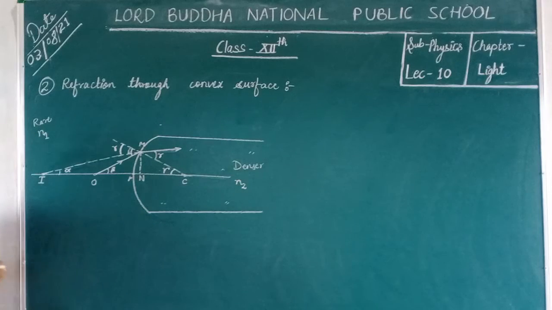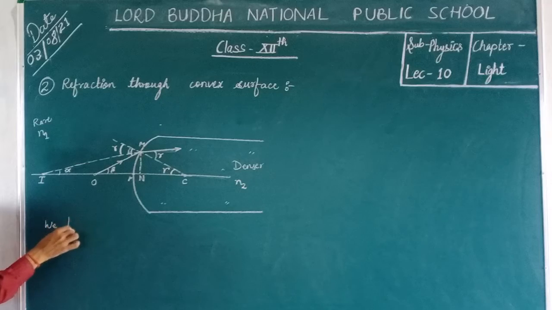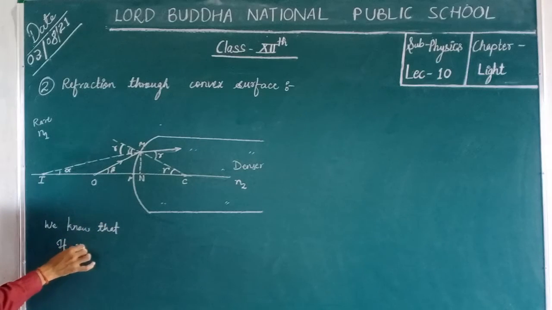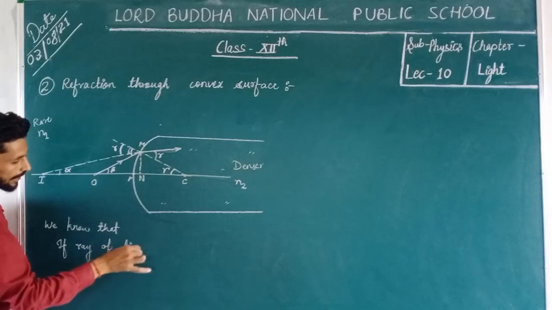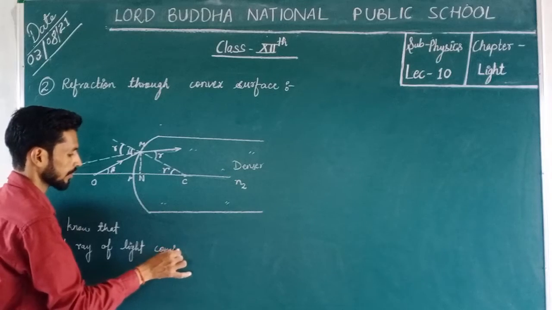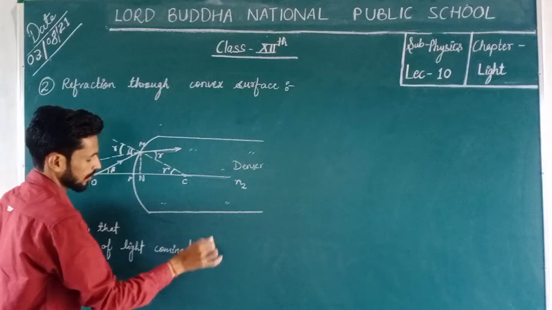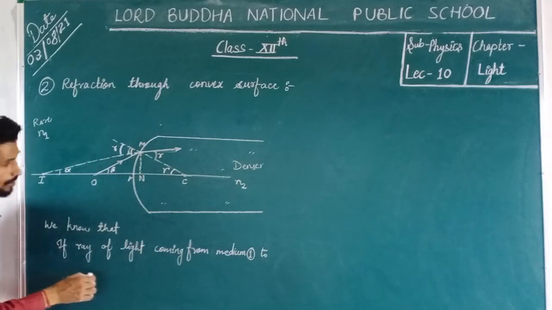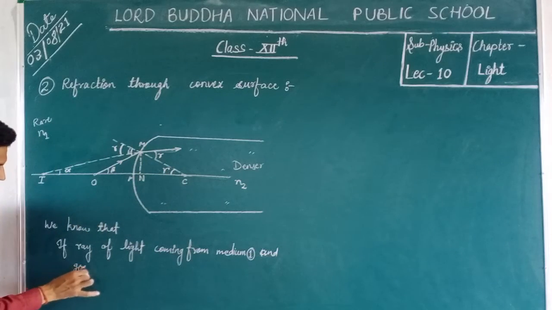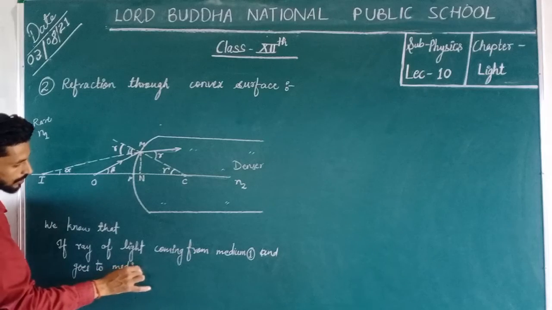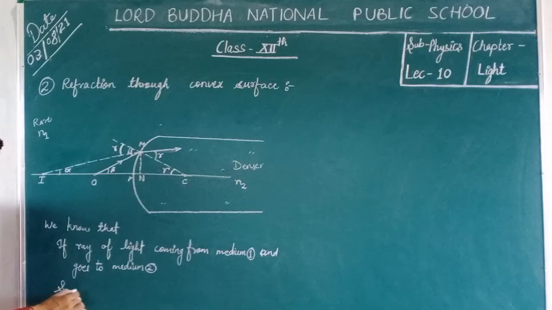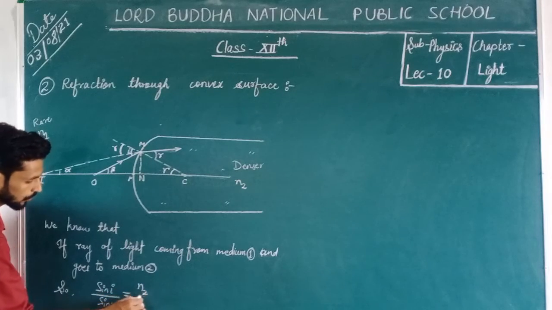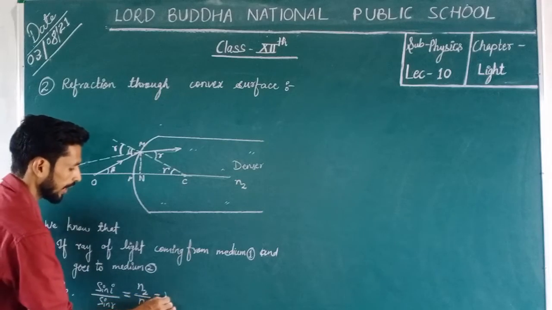Okay, in this condition we know that if ray of light coming from medium 1 goes to medium 2, then sin I upon sin R equals N2 upon N1, that is equal to 1 and N2.